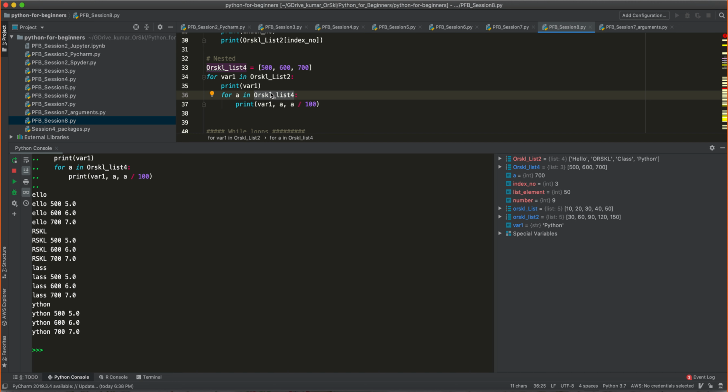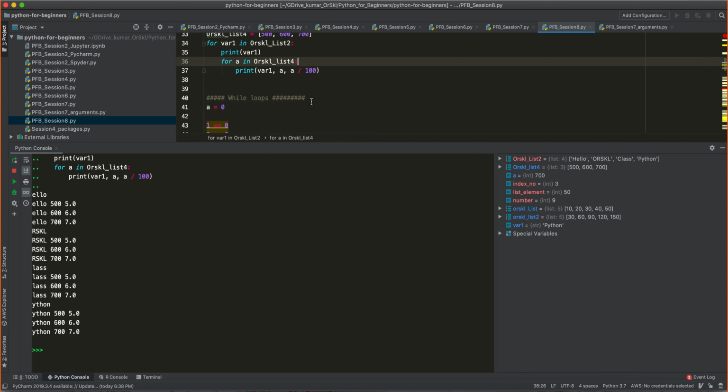So each element will be iterating 3 times. So these 4 elements iterating 3 times for each element is 12 iterations. Okay, that is how you should understand the nested for loop. And, as I have always been saying, you can write any bigger, more complex nested for loop as well. Nobody is going to stop you, but you have to be very clear with the concepts. What variable are you using? How many times is it going to iterate? And what is the required output for me? That should be very important for you to keep in mind and then start coding.